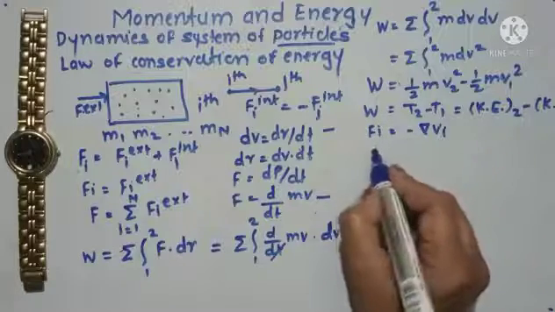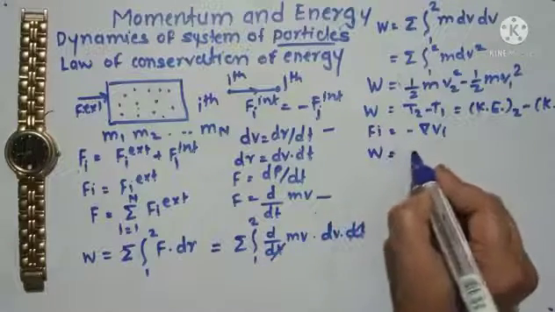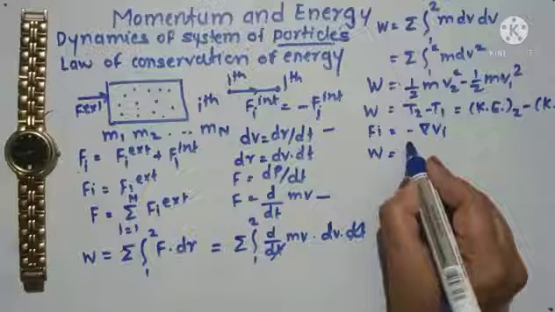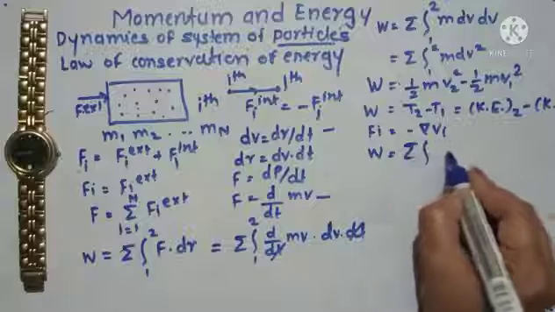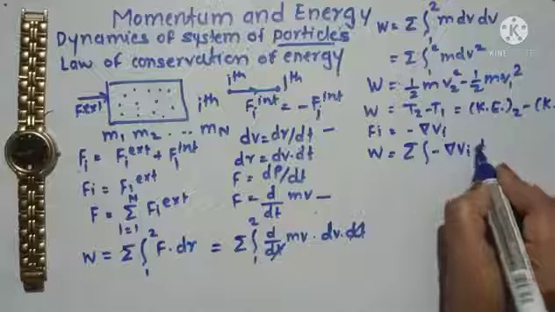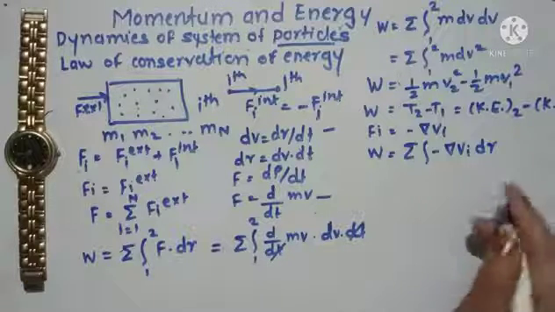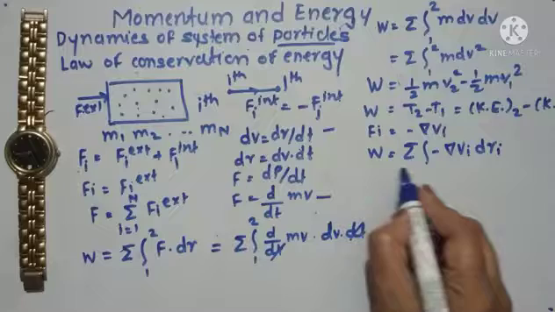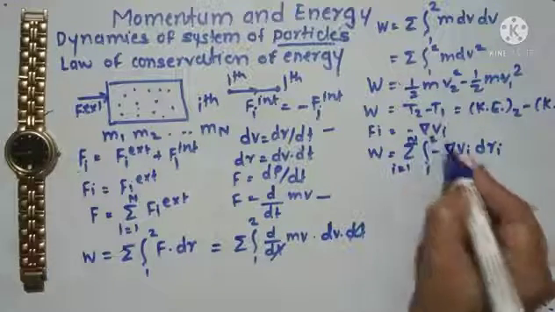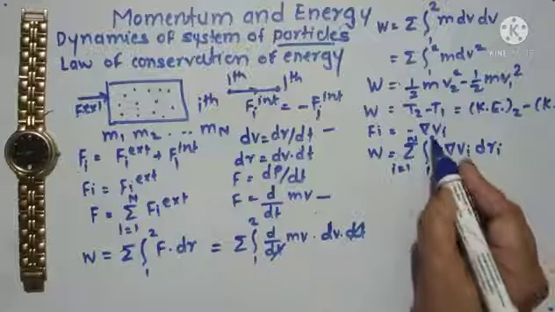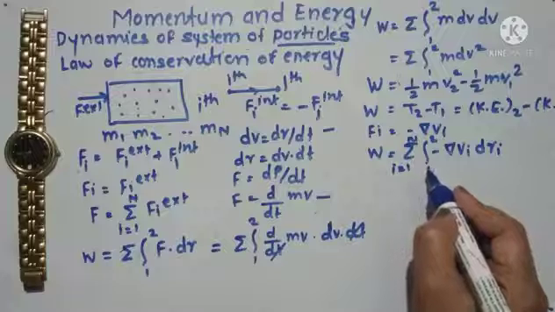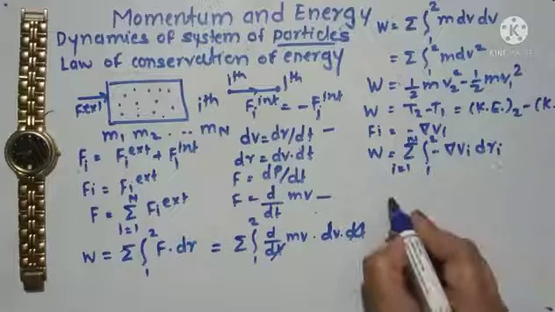If I want to calculate the work in the form of the potential fields, this is the total work, so I can write it as the summation over the integration of minus del Vi into dri, where the summation is running from 1 to n and this integration is running from 1 to 2. 1 and 2 are just the positions of the system, when the system is moving from position 1 to position 2.